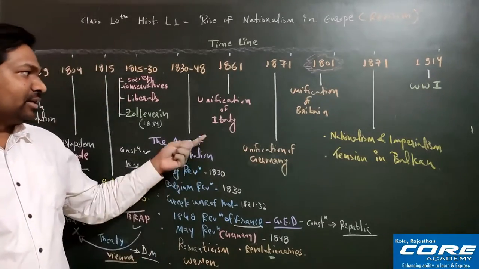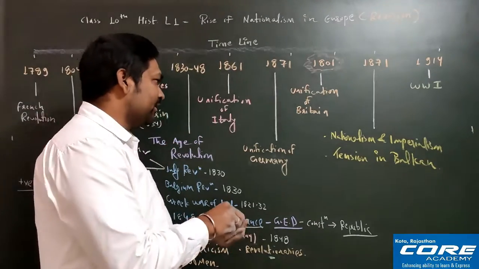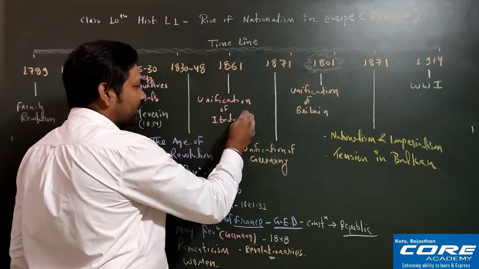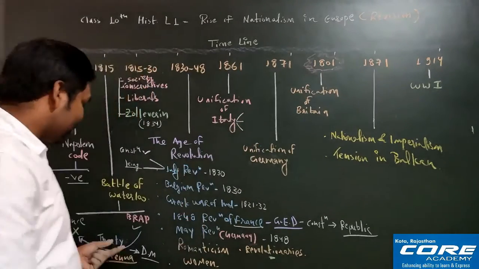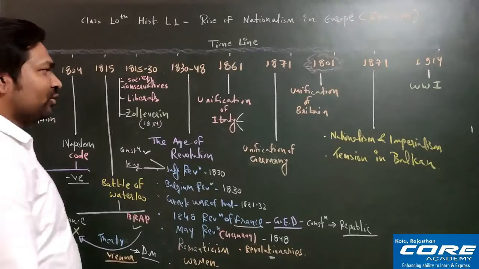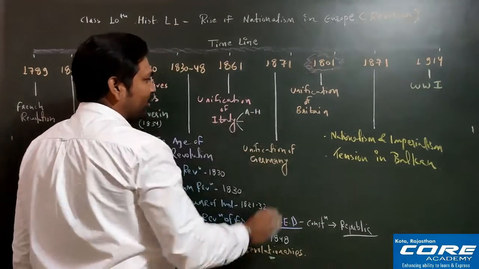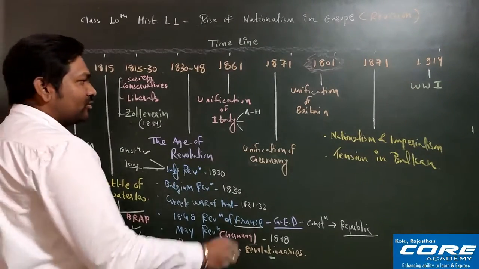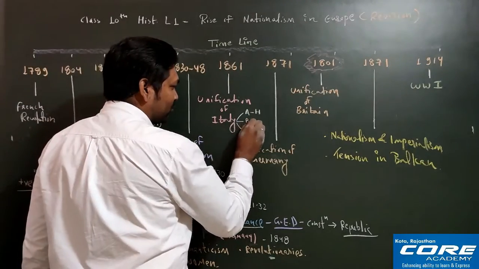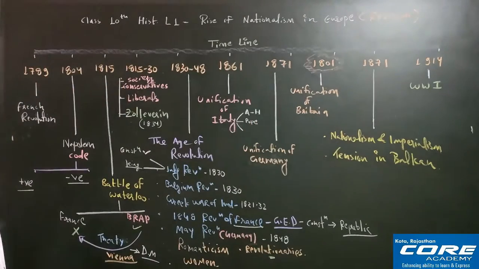Suppose you can divide Italy into North Italy, Central Italy, and South Italy. North Italy, I have already told you, was controlled by Austria. In Austria we have the Habsburg Empire, the Austrian Habsburg Empire it is called. Then the central part is controlled by the Pope.